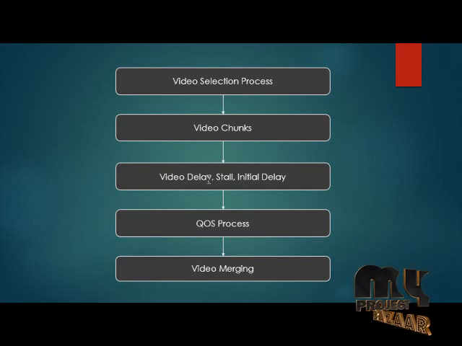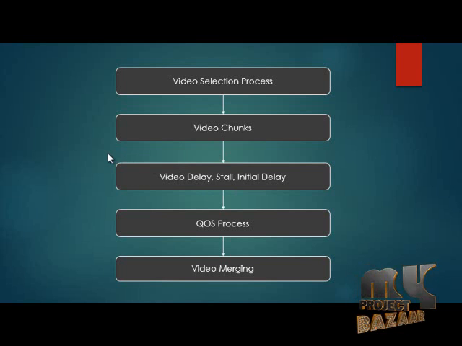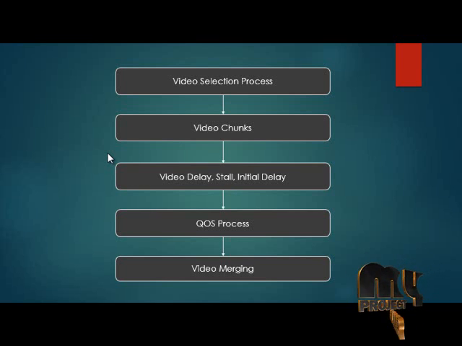So next is video delay, stall and initial delay. After the video chunk splitting process is completed, the next process is video delay, stall and initial delay. We measure the video stalls and the initial delay. The video initial delay means how much time the video takes after the splitting process is completed. The stall means how many stalls occur in this process.